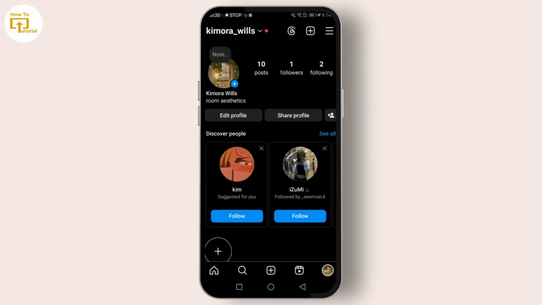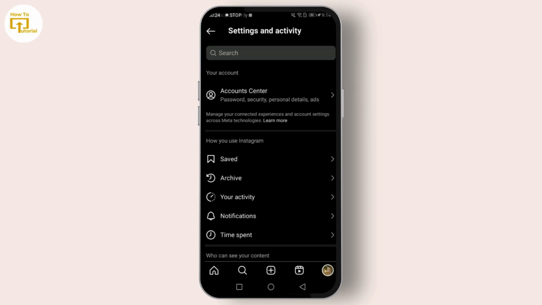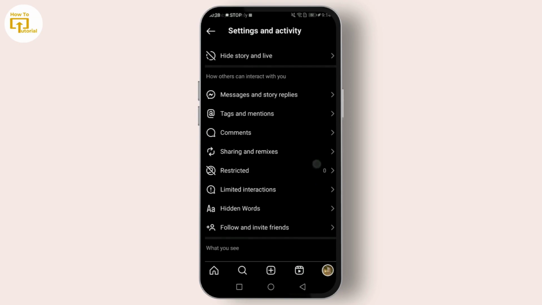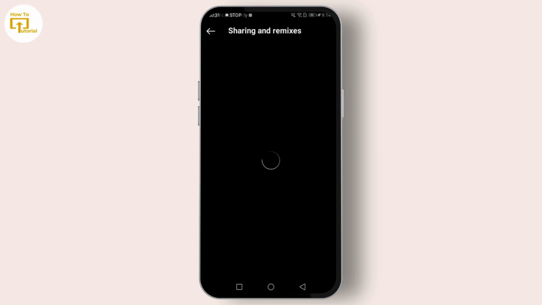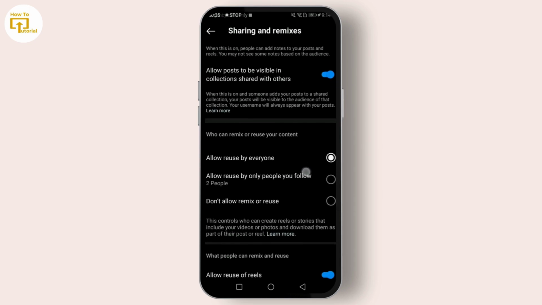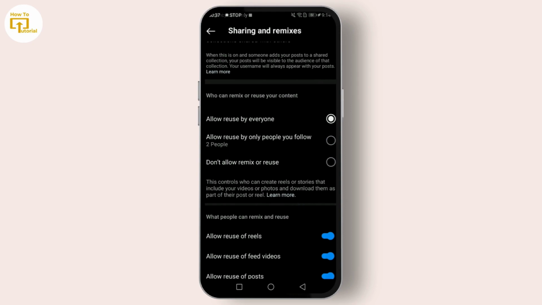Open your Instagram app and head to your profile. Then tap on the three lines in the top right corner to open your settings. Scroll down until you find sharing and remixes. Make sure everything is toggled on and you can see who can remix or reuse the content. So you can choose to allow reuse by everyone.